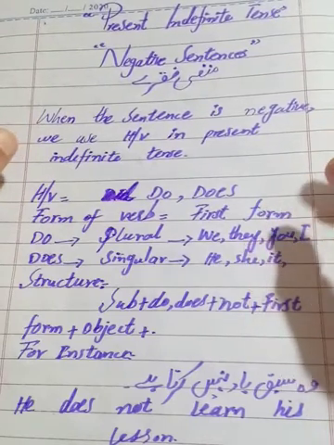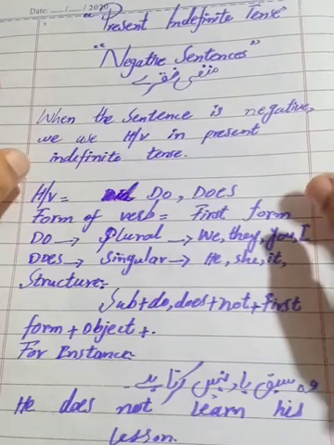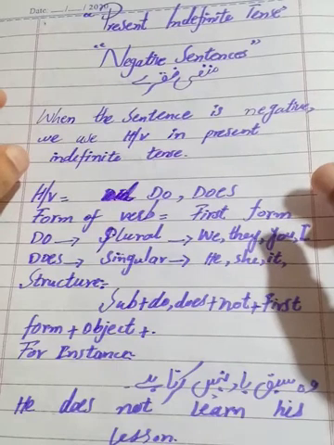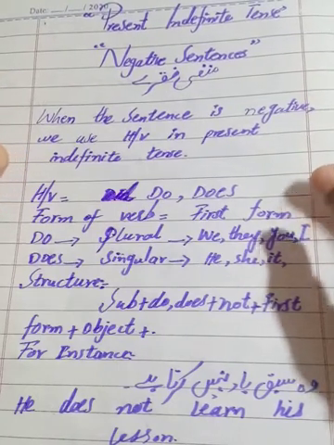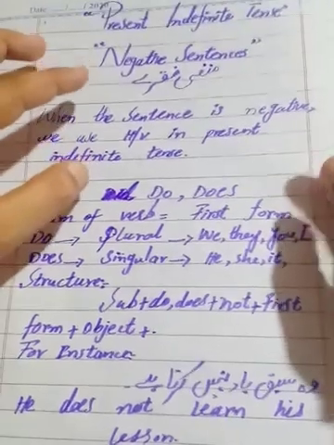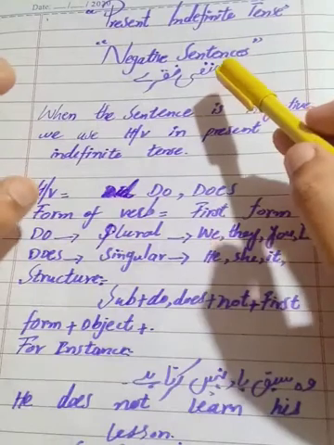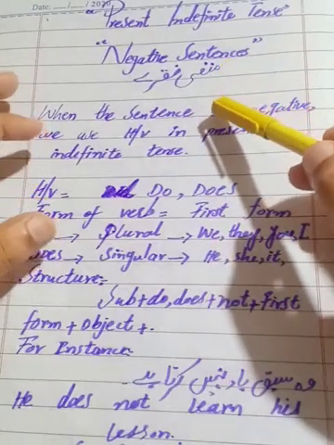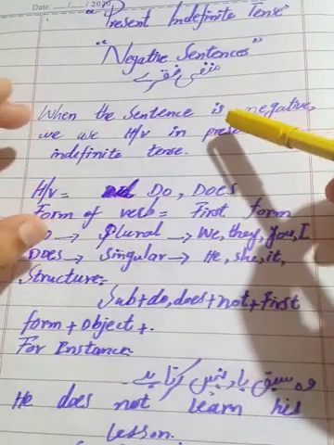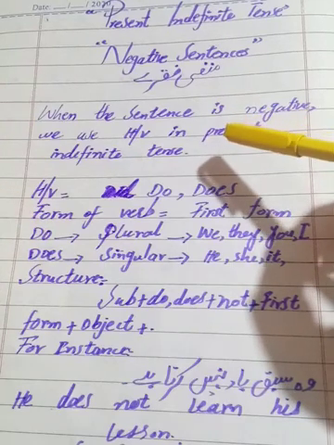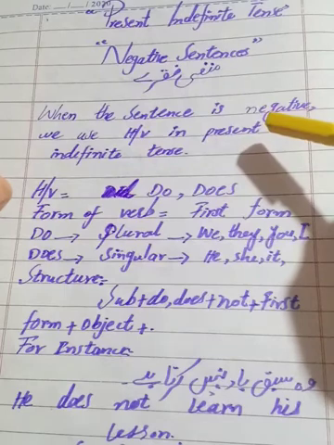Now in this lecture, in this video, we will do negative sentences. Clear? The second type of sentence is negative. You know that negative means manfi. Students, in a simple sentence there is no nahi.